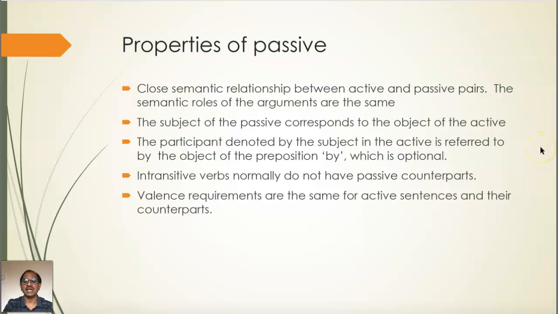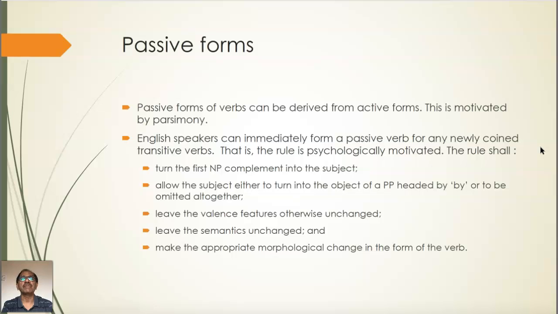Let's begin with understanding the passive form. When we say passive form, the verb is in the -ed form, which we will refer to as a passive participle. If we try to enter all the passive forms in the lexicon along with the active forms, then the lexicon will become huge, which is not desirable. So we need to derive a passive form from the active form. That is, the passive participle form of a verb should be derived. This is motivated by parsimony, that is, economy conditions.